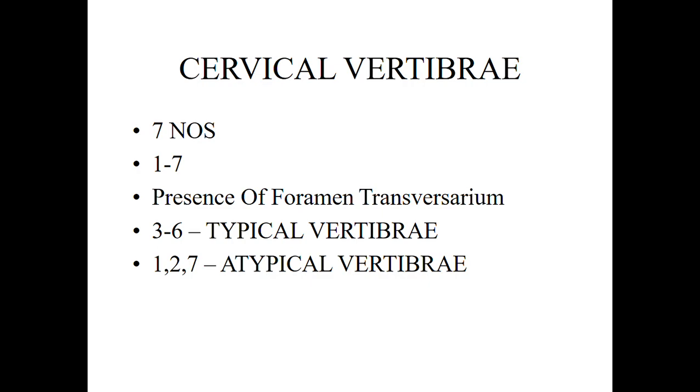The most striking or important feature of a cervical vertebra is the presence of a foramen transversarium. The foramen transversarium is an opening that can be seen at the transverse process. So that is the most striking, easily identifiable feature.